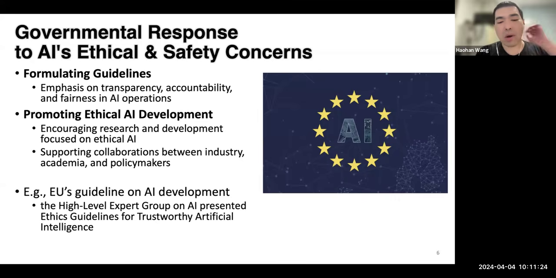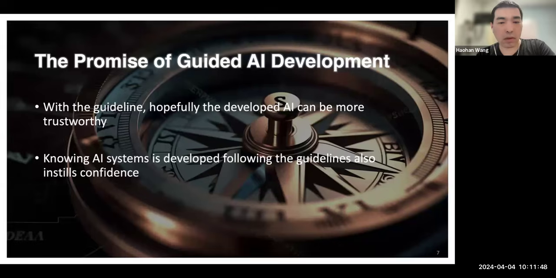It's made by a high-level expert group on AI, trying to guide the development and deployment of AI. This EU guideline is one of the first out there, and we can imagine that the rest of the world will quickly release their own guidelines to shape how AI is built. With these guidelines, hopefully the development of AI will be more hopeful in the future.